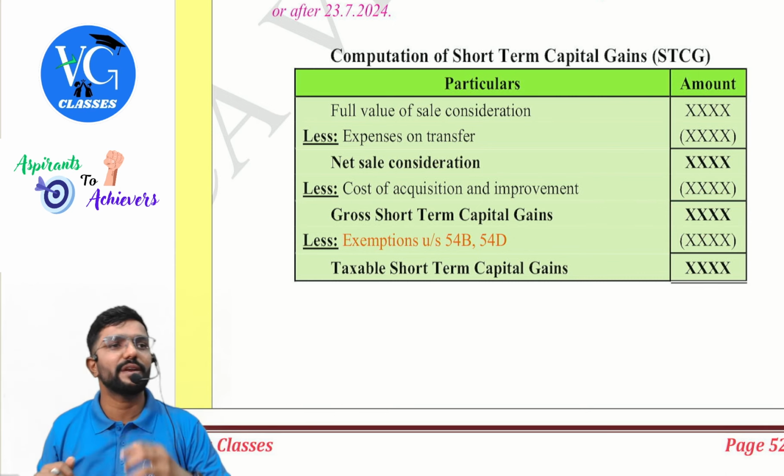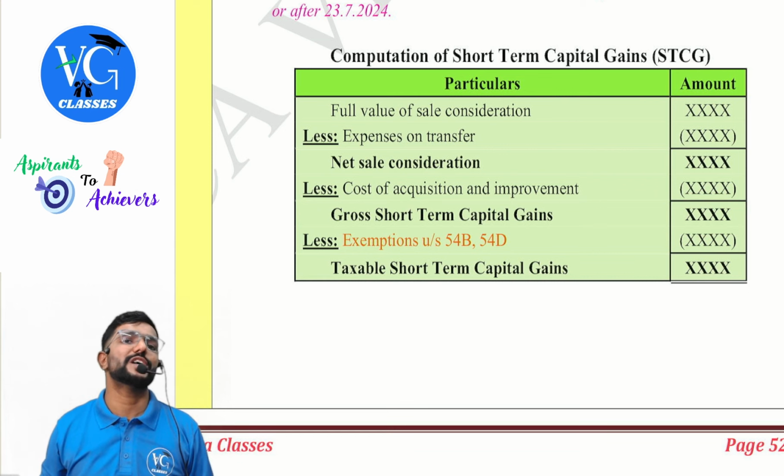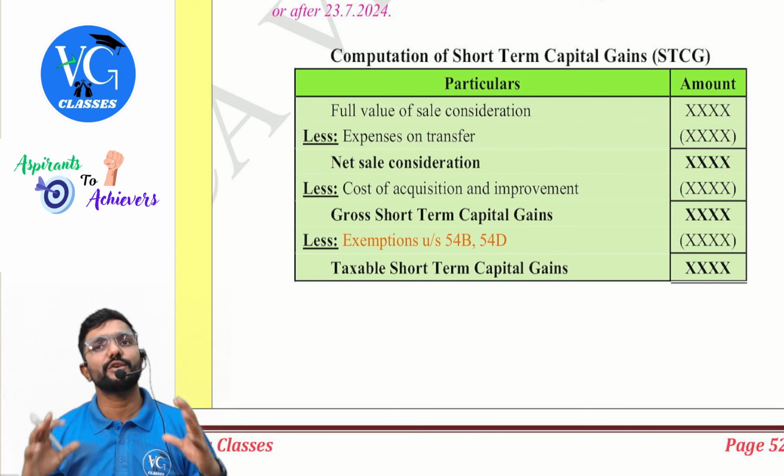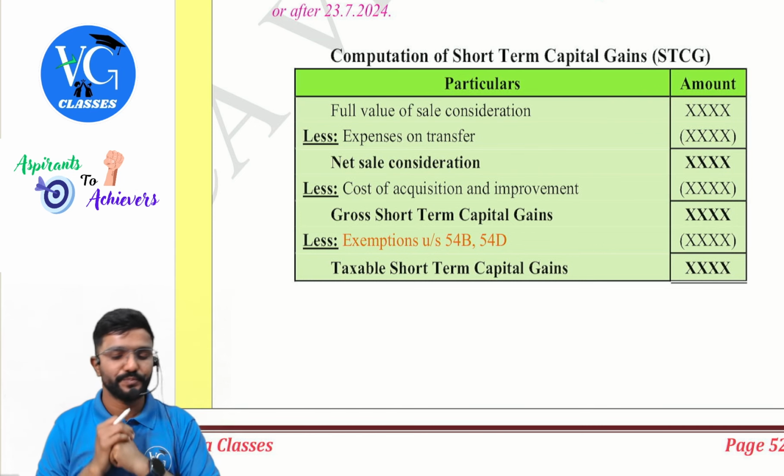Means in simple, you cannot claim the exemption more than the gross gain. So please take care of exemption only when the question specifies about it.